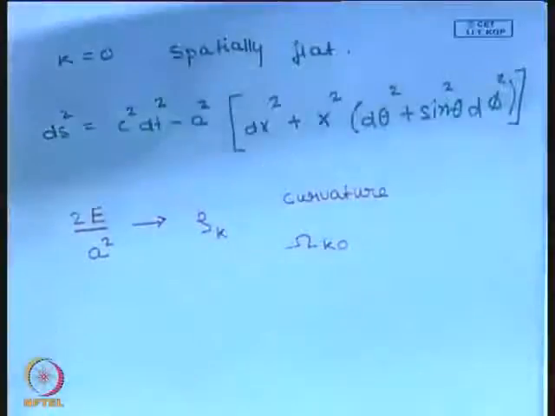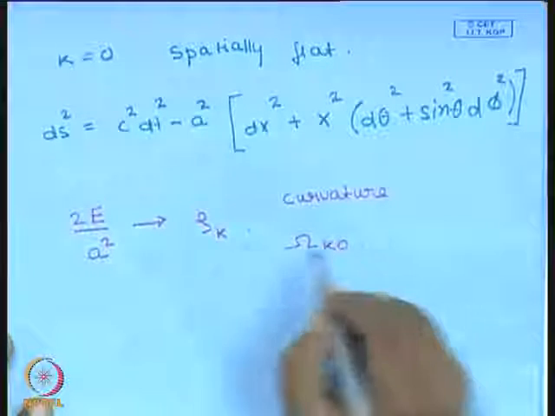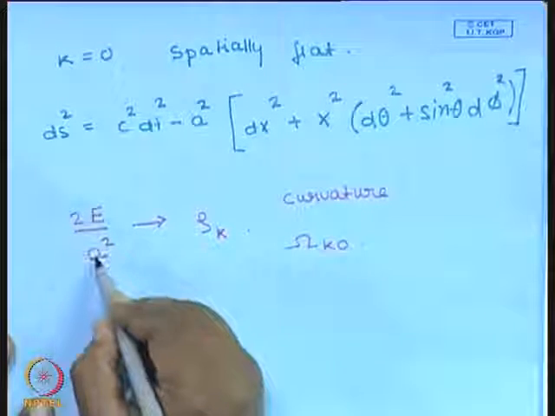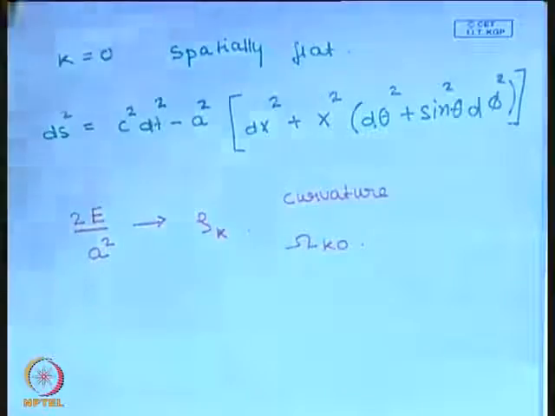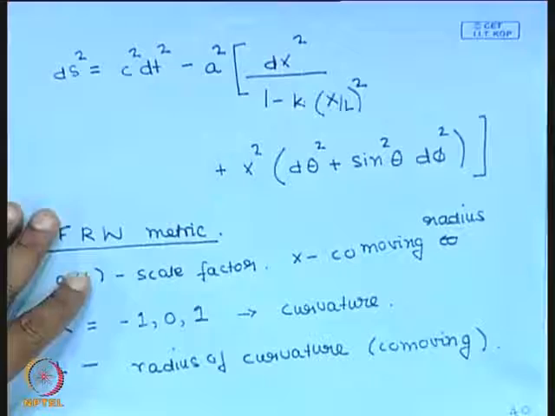If you identify that equation with the equation that we have derived, you will find that you can relate omega curvature or 2E by a square to this k and L which I have introduced here.